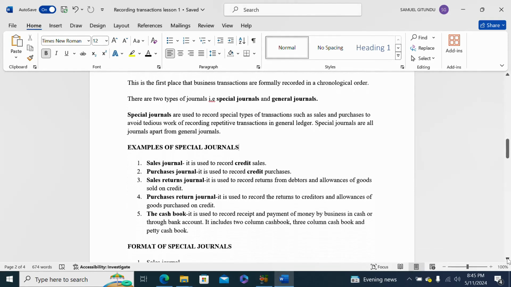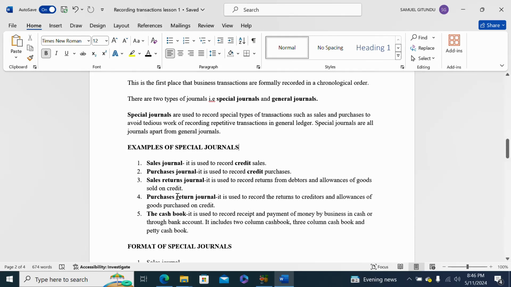Then we go to the purchases return journal. It is used to record returns to creditors. If the business returns some goods to the creditors or the supplier, then that amount is recorded in the purchases return journal.